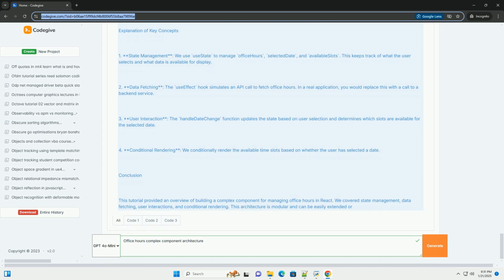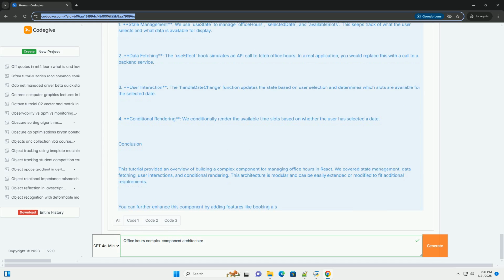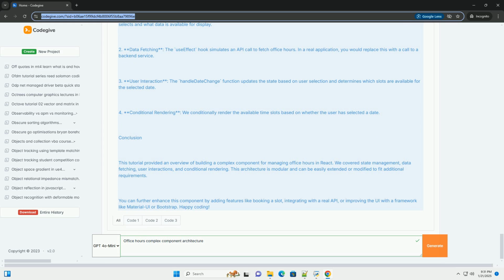Step 1. Setting up the project. Before we dive into coding, ensure you have a React environment set up. You can create a new React app using Create React App. Step 2. Creating the office hours component. Create a new file OfficeHours.js in the src directory.